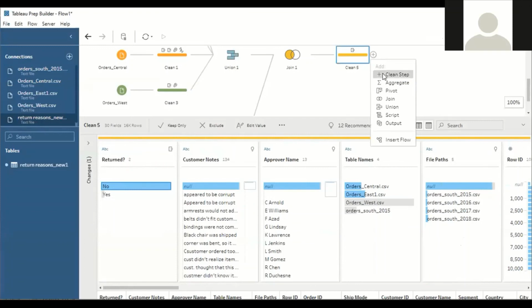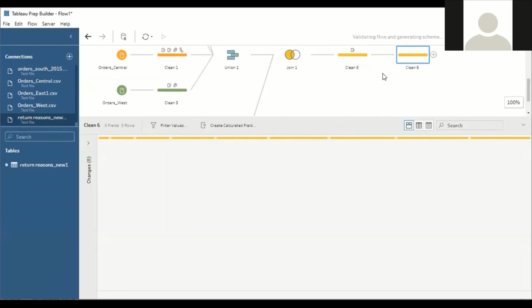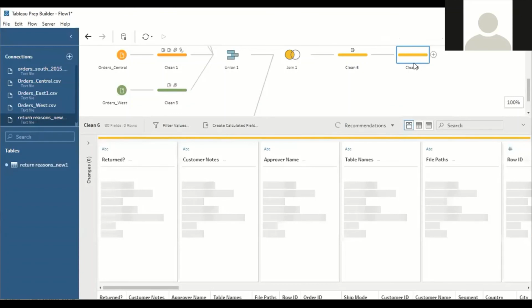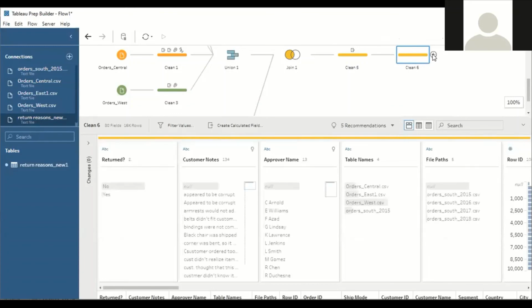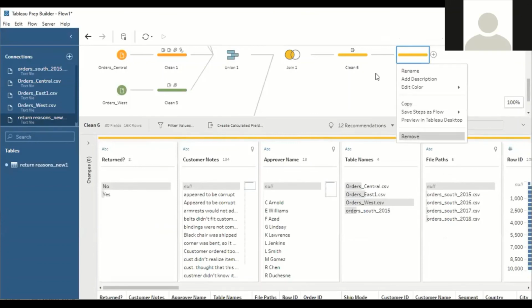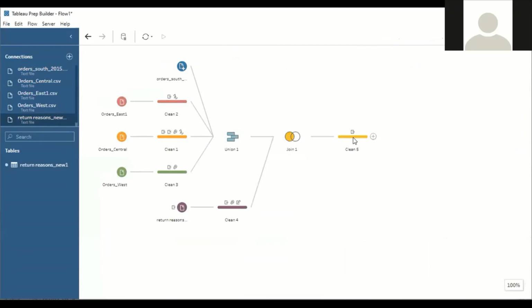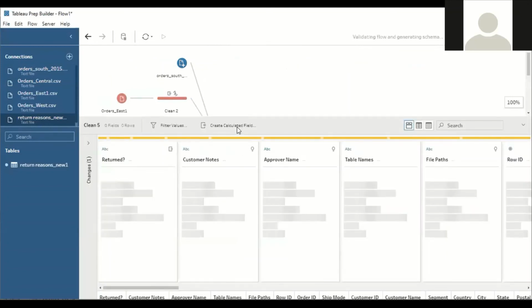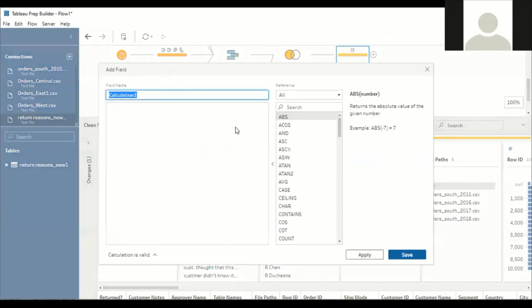Understood? In the same way, let us try to create one more calculated field to check how many number of days generally the customer will take to return the product. Days to ship.